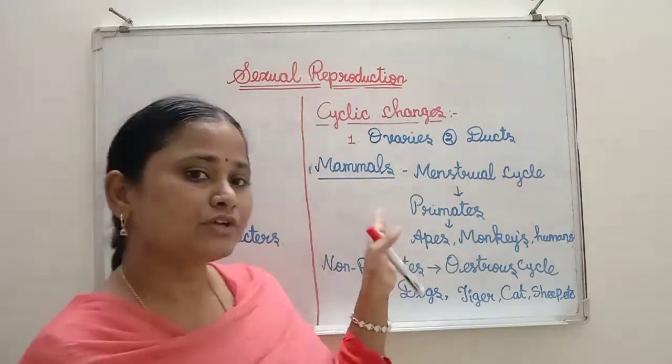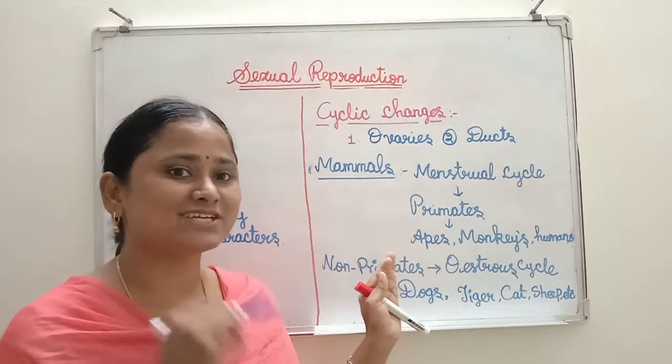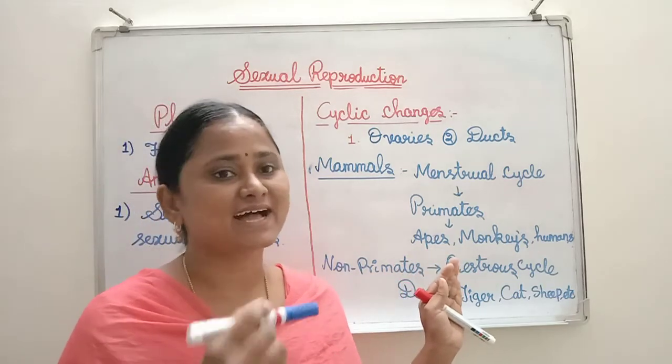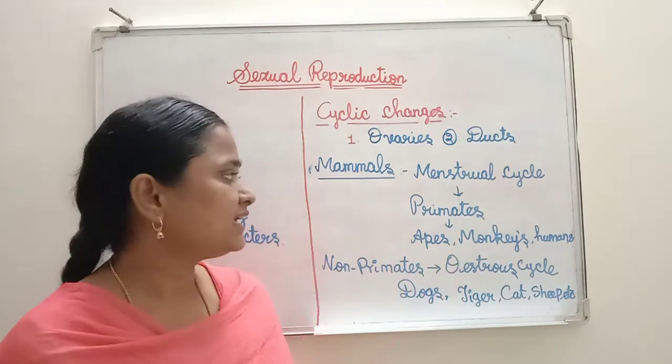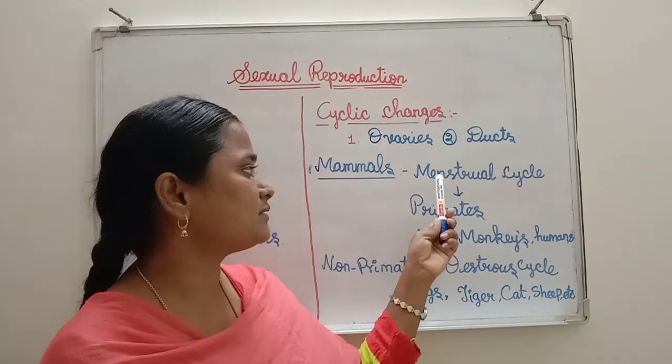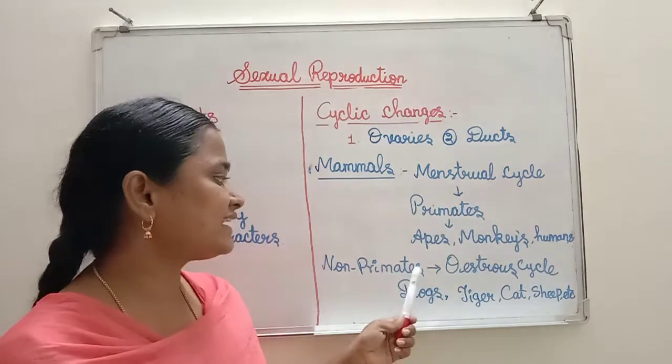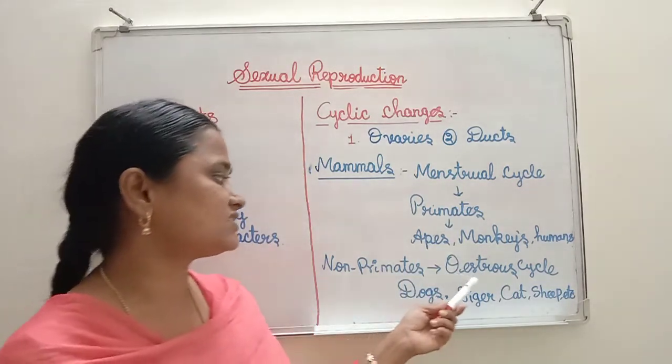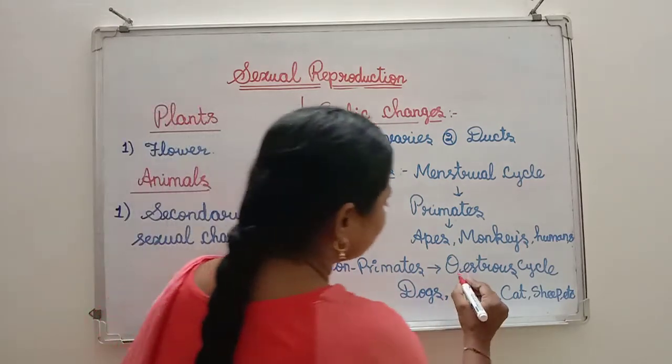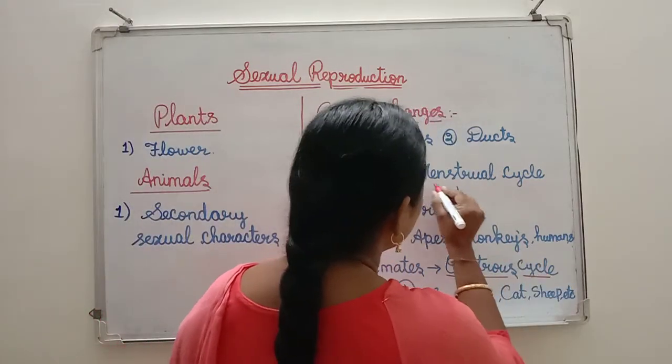Like this, during the reproductive phase, some changes take place in primates as well as non-primates. In primates, it is called a menstrual cycle. In case of non-primates, these cyclic changes are called the estrous cycle.